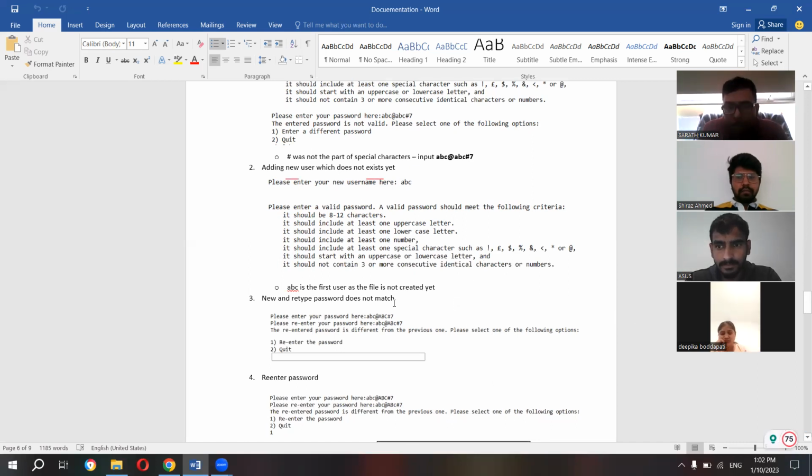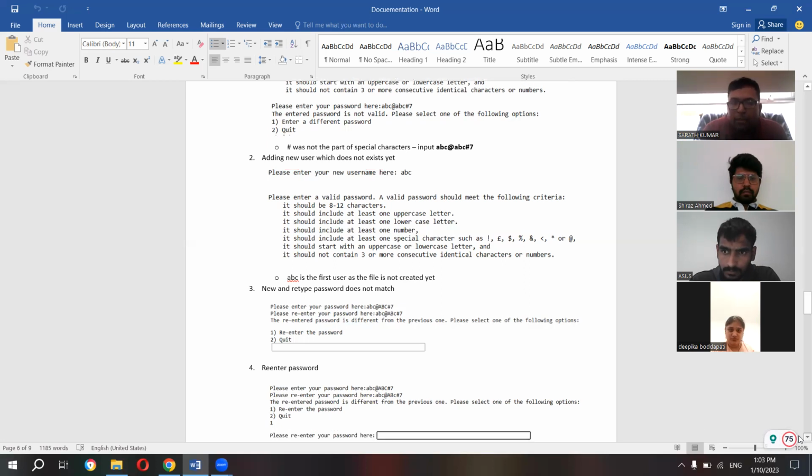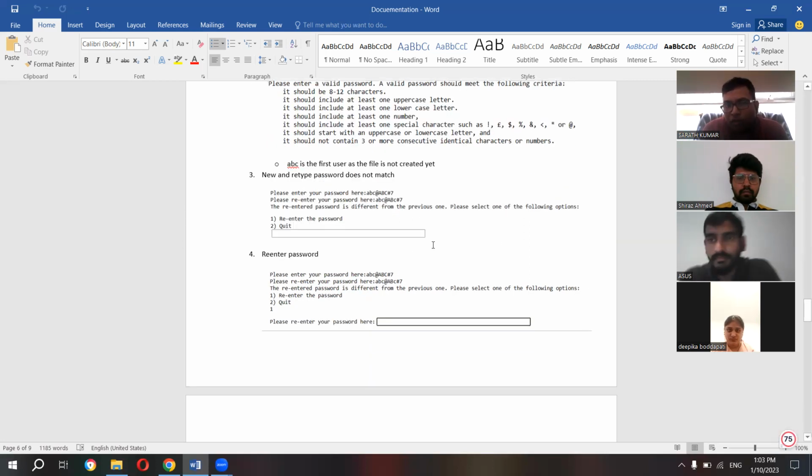In this scenario, our initial password was ABC at the rate of capital ABC's 7. But in the re-entered password, we intentionally changed the capital C to a small c. I mean, we changed capitals to small. See, it has worked properly. It considers lowercase and uppercase, so it has not logged into the user. And we continued further.